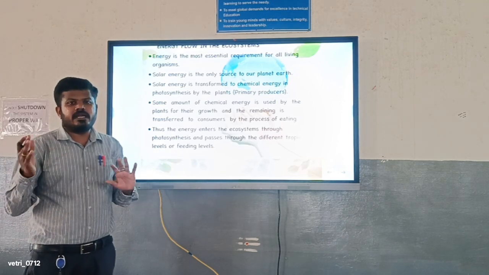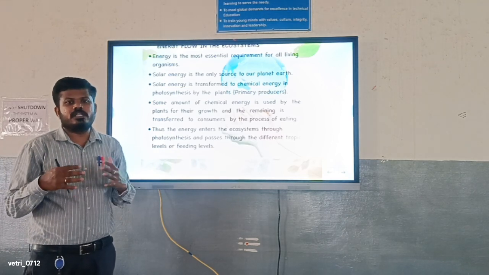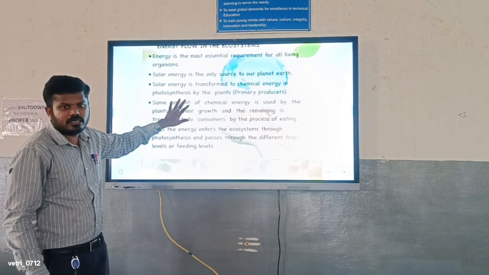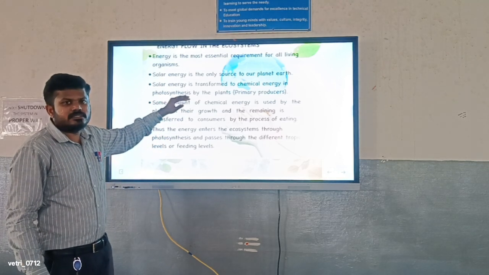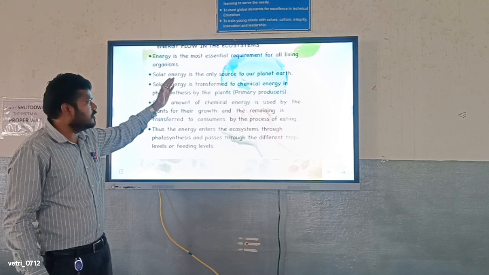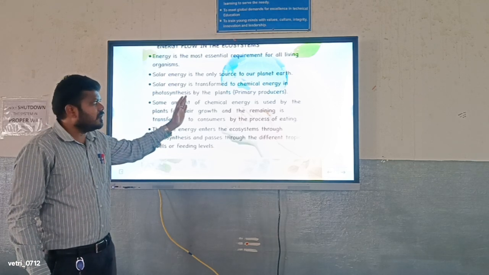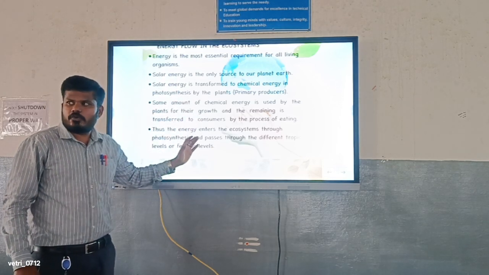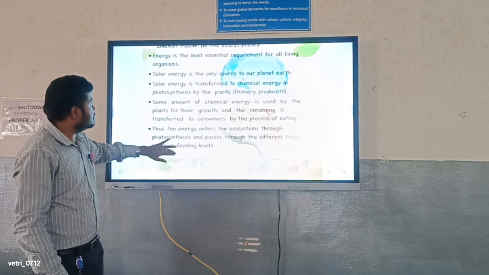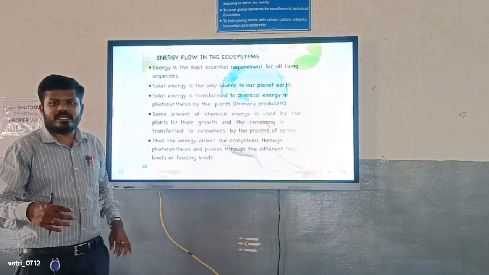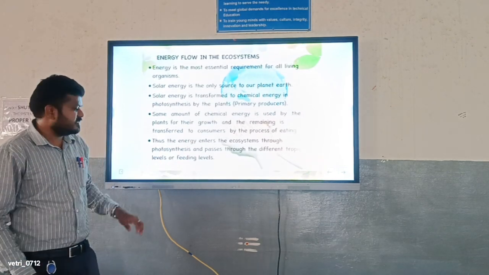How the biotic and abiotic things work jointly together is one of the examples here. In the living plant, the non-living heat or sunlight passes through as chemical energy for the growth of living organisms. That is the flow of energy in the ecosystem.